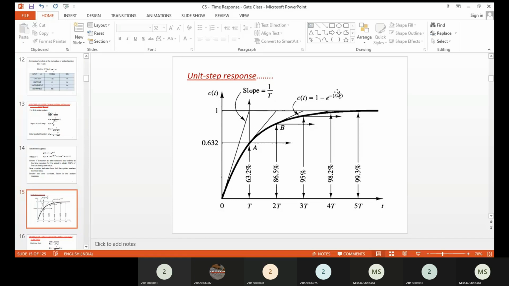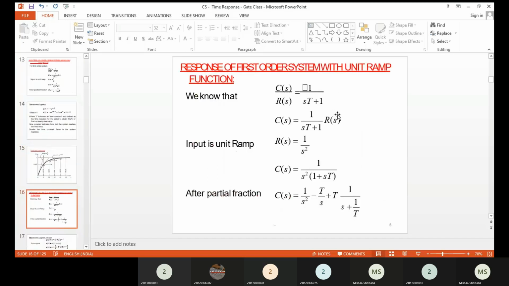You have to substitute that into your C of t equation, and then you will get a magnitude. Based on this, you can draw the response also. Okay, so that is the first case, and then we can go for the time response for the first order system with the unit ramp input signal.